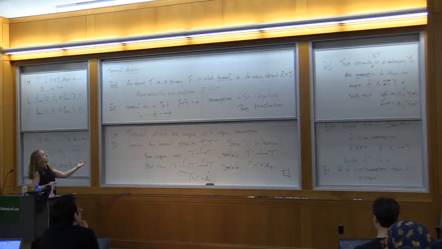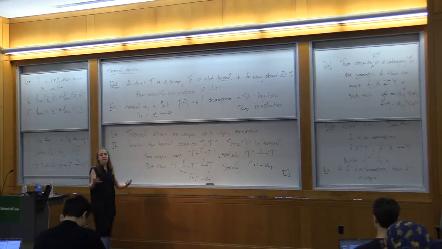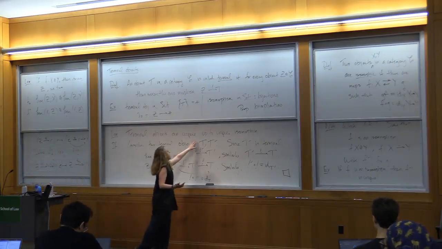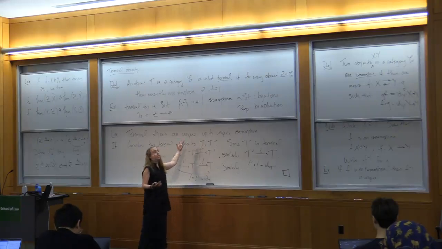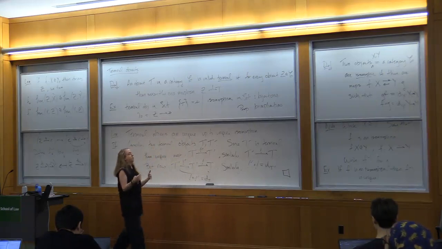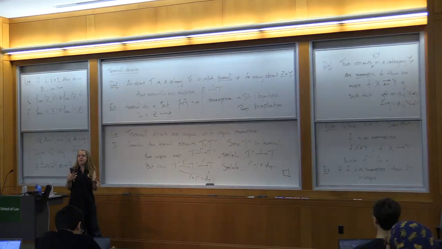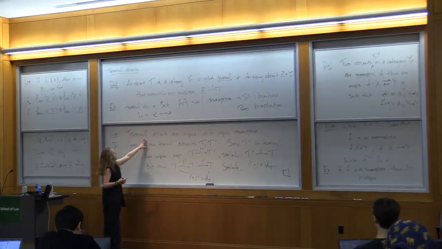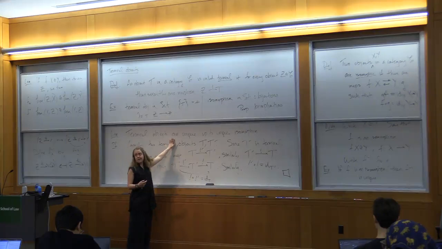Right, so now we've shown that terminal objects are unique up to unique isomorphism. So in category theory, when we have this kind of fact, I said last time that the definition of terminal object is an instance of defining something via a universal property. When we define something via a universal property, we'll see some more examples in the lecture series, I think we always get this kind of fact.